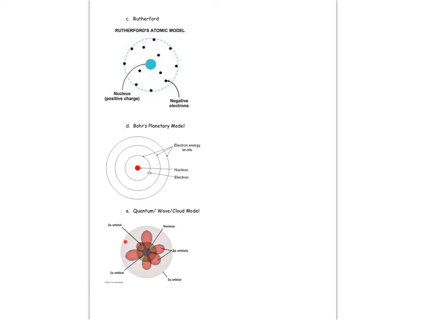Here, which is the quantum wave model or cloud model, you have orbitals or regions or locations that electrons are going to be located. These regions or locations still have energy levels, like the 1s, 2s, things that you were learning when you were doing the electron configurations. But we know that within that region, they're kind of moving more scattered or at random. They're not circling the nucleus. So they kind of stay within that region normally.